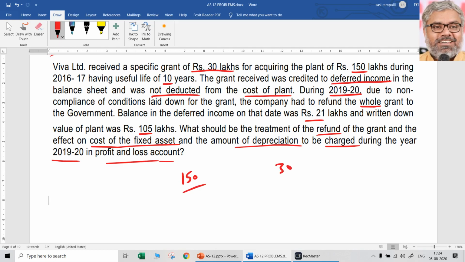In the deferred government grant account separately. So this 150 minus, is there any residual value that is given? Not given. So each year 15 lakhs is going to be the depreciation.